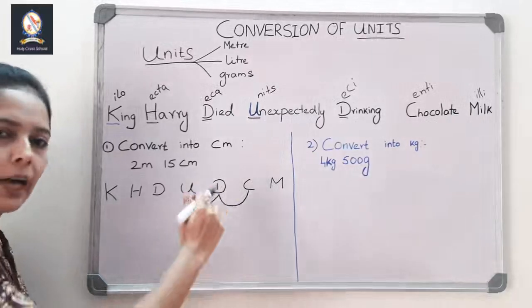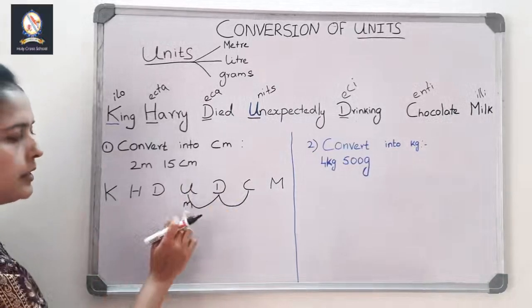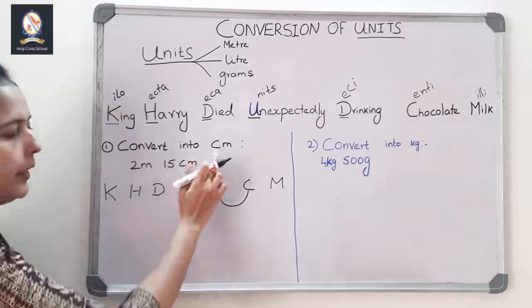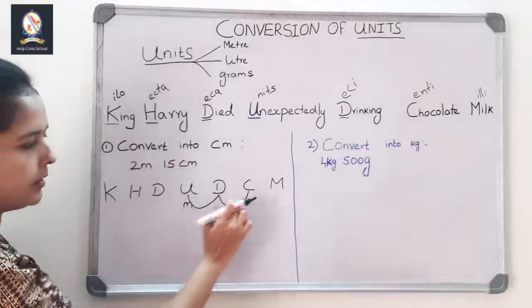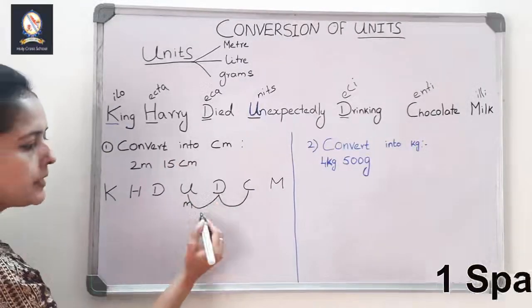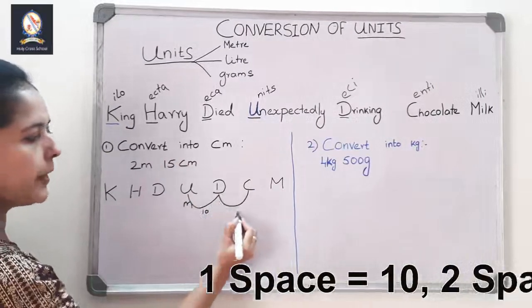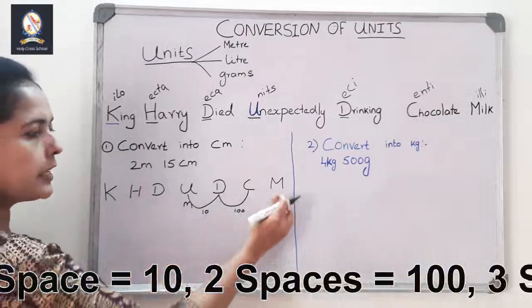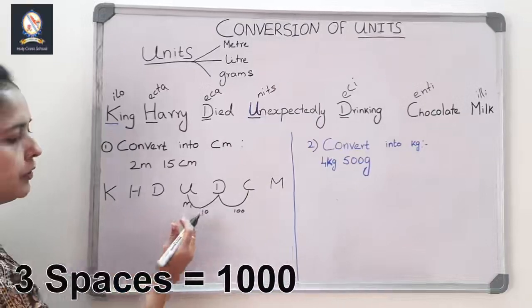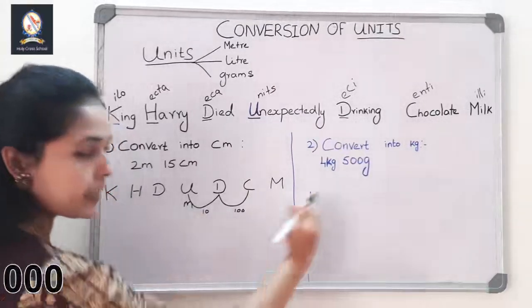So from here, 1, 2. How many spaces have we moved? 2 spaces. This is the basic unit, meter. We are going to convert that into centimeter. So where is centi? It is here. 1, 2. 2 spaces we have moved. For 1 space it is 10. For 2 spaces it is 100. For 3 spaces it is 1000. Understand? And one more important thing you should know is which direction we are moving.